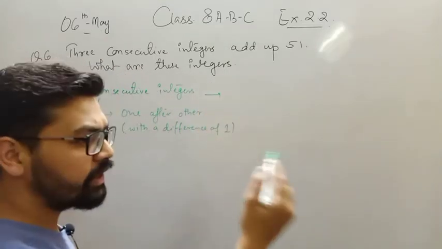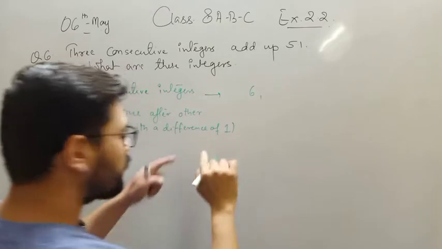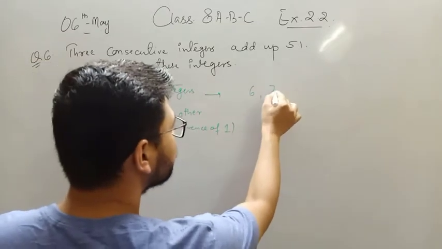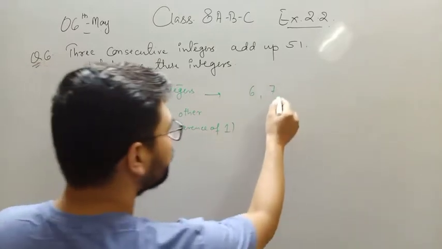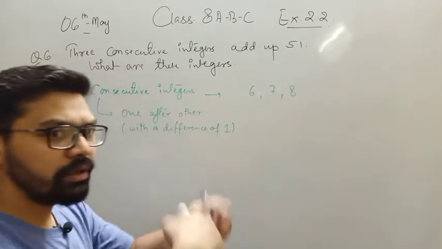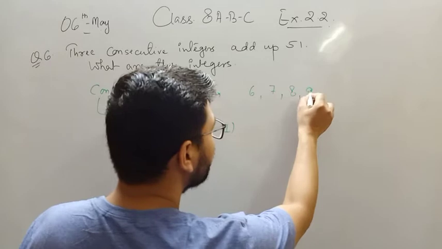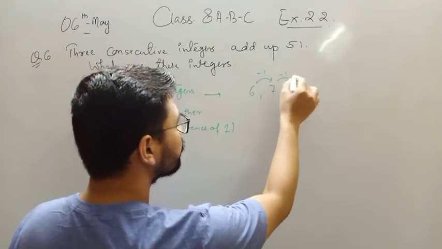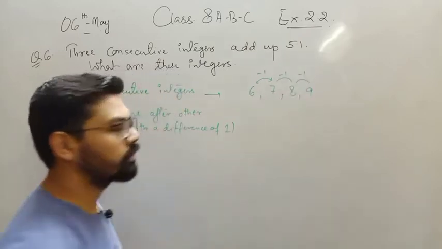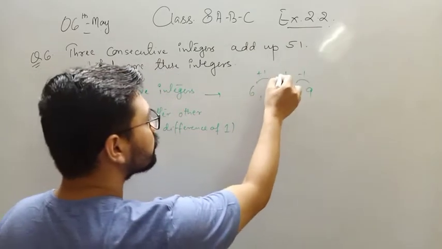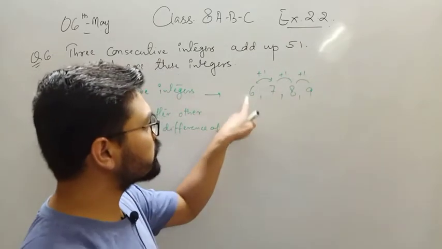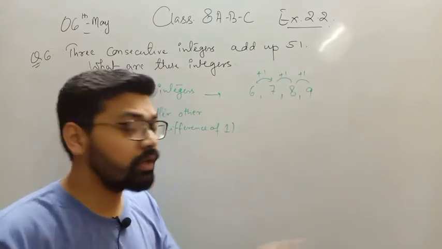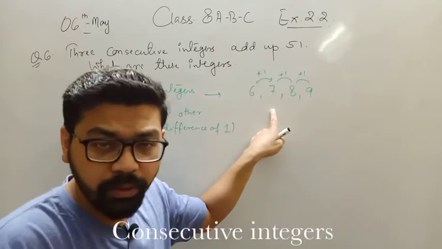Let's say I have one integer, 6. Then its consecutive integer will be +1, that is 7. Then its consecutive integer will be +1, 8. Then +1, 9. So always there is a difference of 1, right? 6, +1 is 7, +1 is 8, +1 is 9. So these are the consecutive integers. I have just given one example.